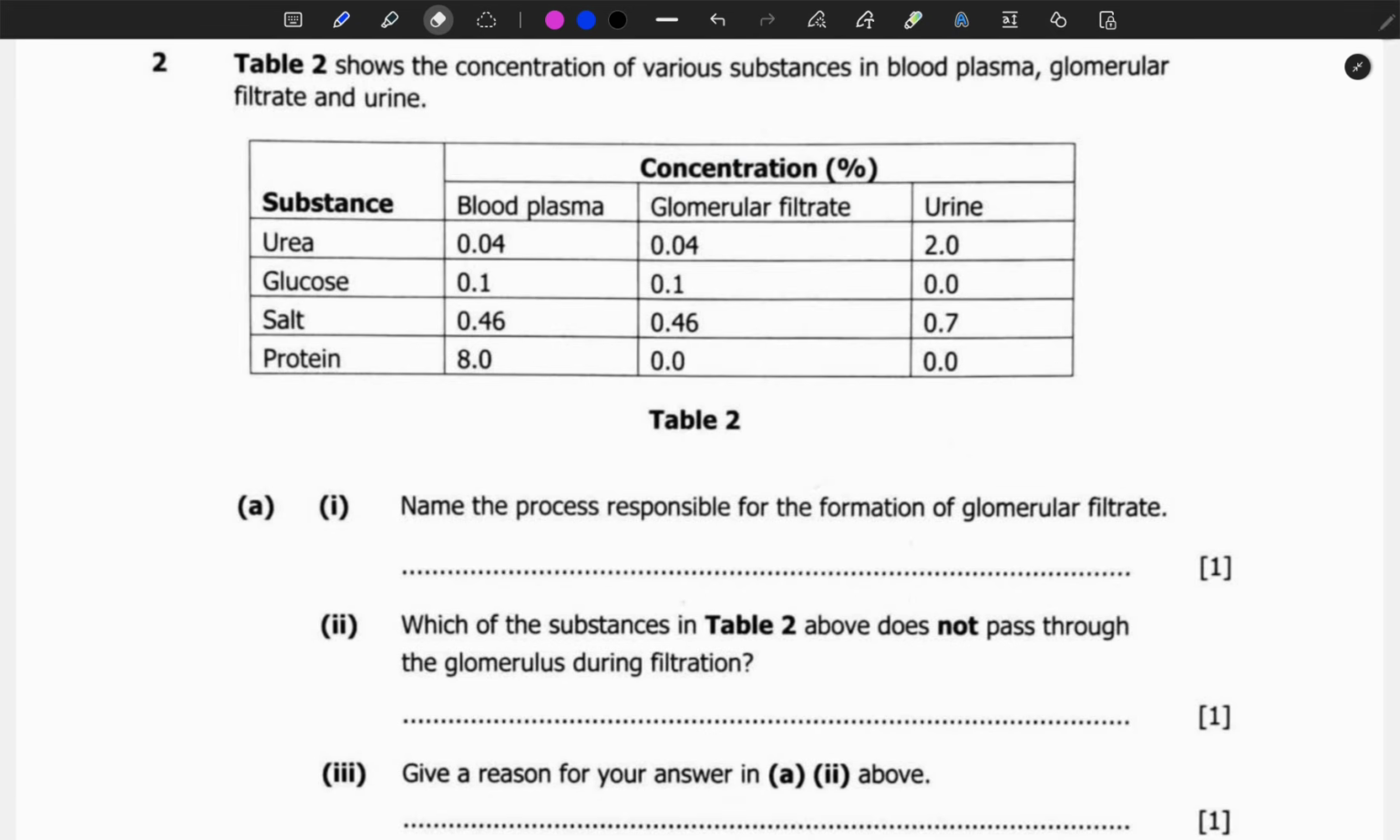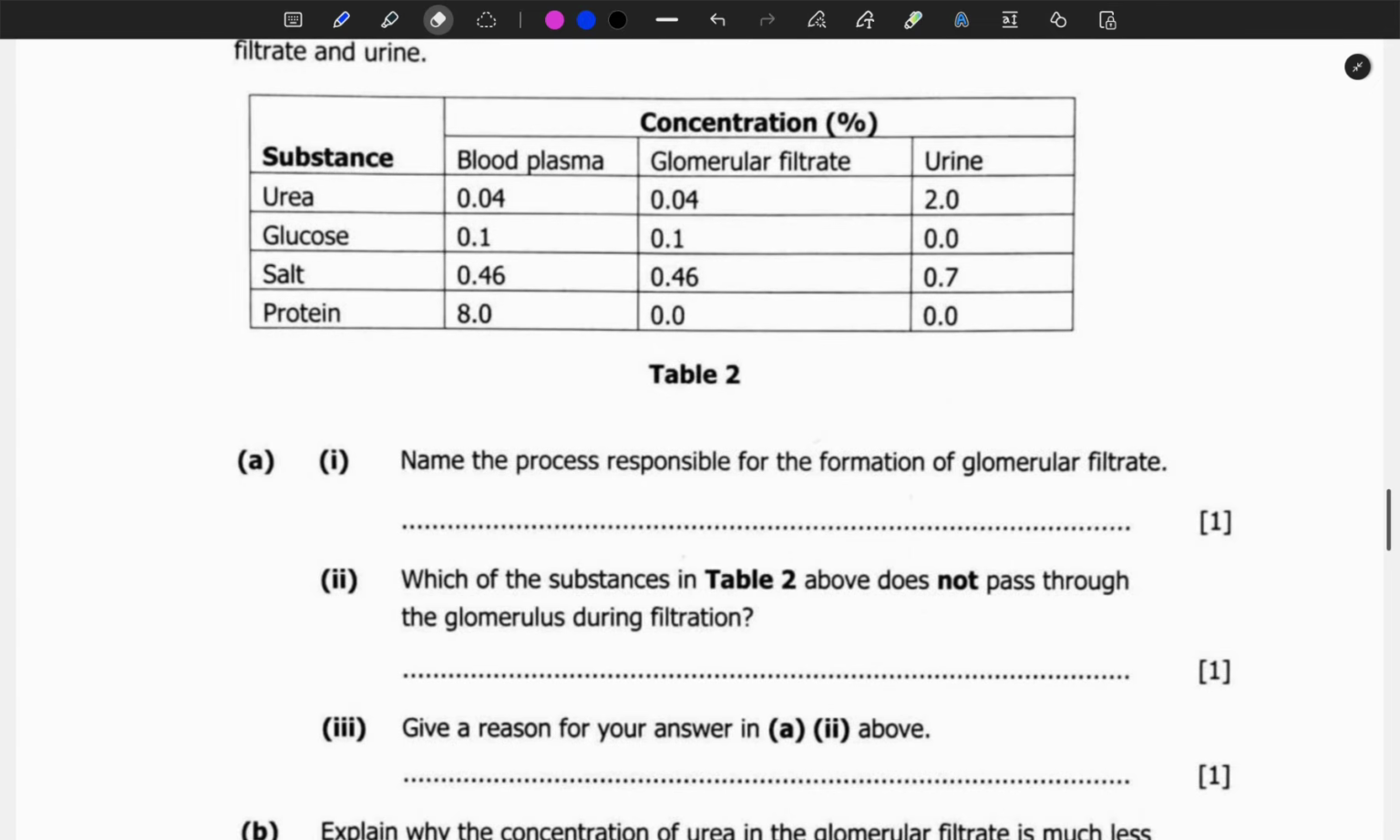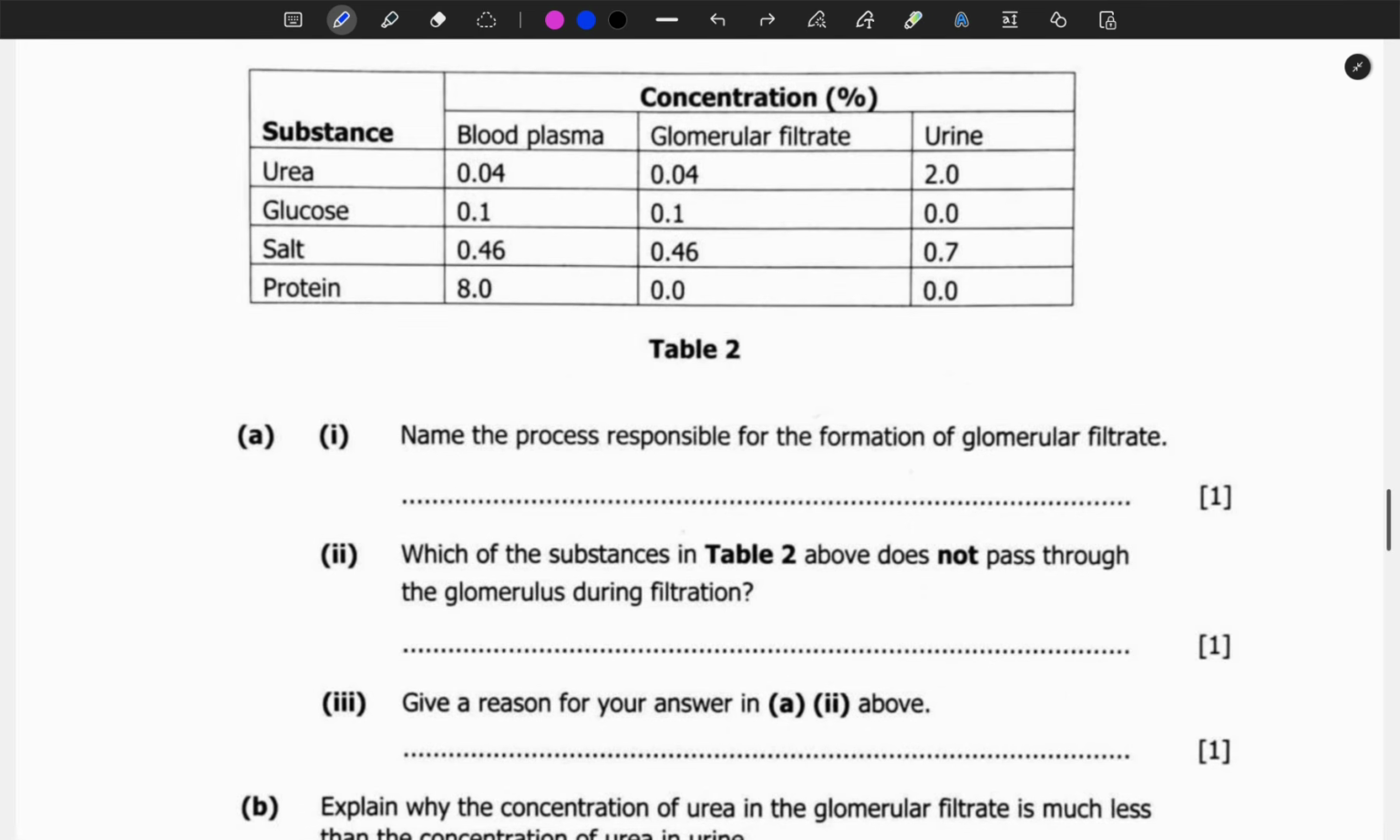We have question 2 under the same topic. Table 2 shows the concentration of various substances in blood plasma, glomerular filtrate, and urine. The substances are urea, glucose, salt, and protein. The glomerular filtrate is the point before the waste product becomes urine, so at this point the reabsorption process can still take place. A1: name the process responsible for the formation of glomerular filtrate.